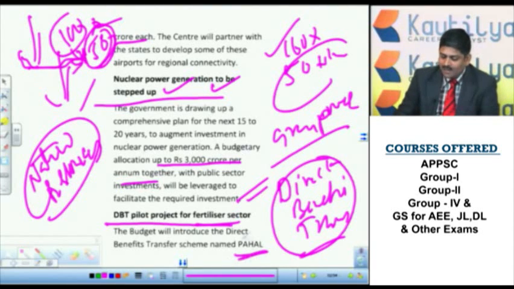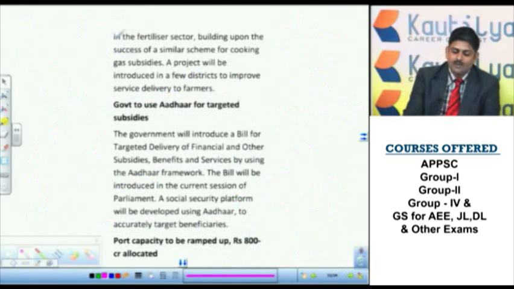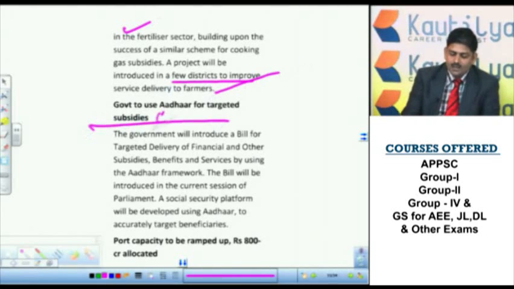The Pahal scheme I already discussed, providing gas to the people. Already it is being implemented for gas under the name of Pahal. Right now it is implemented for the fertilizer sector. In a few districts it will be improved, using Aadhaar in order to get the subsidies. That means by linking with Aadhaar, corruption can be controlled.